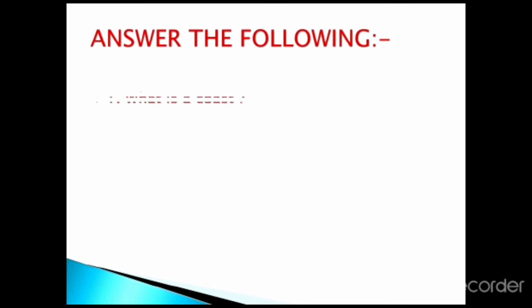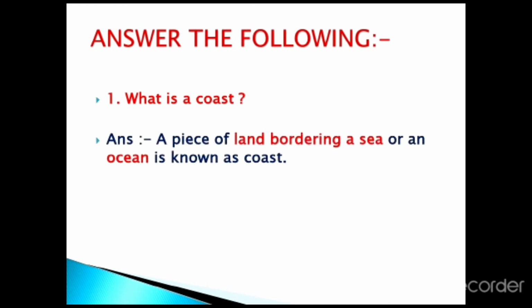The first heading, answer the following. The first one, what is a coast? The answer, a piece of land bordering a sea or an ocean is known as coast.